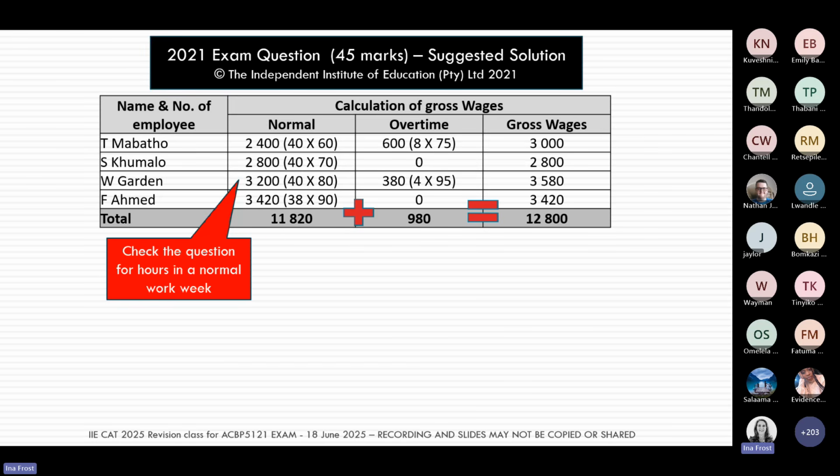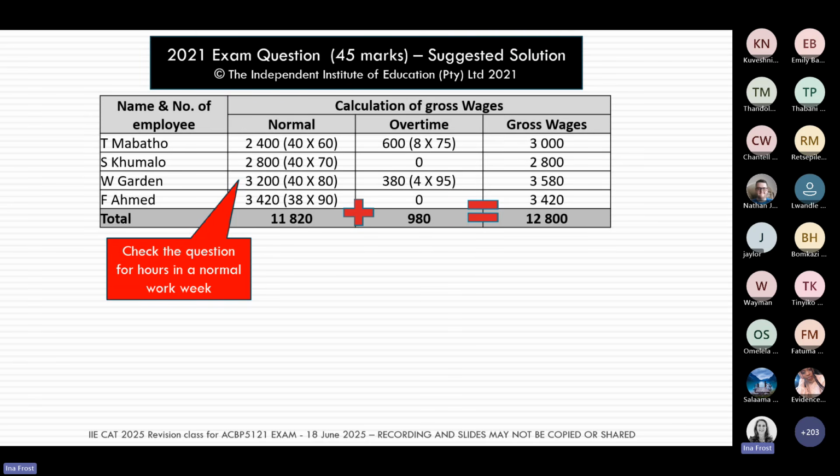So for our first 3 employees, under the normal hours column, we use the 40 hours. For the last person, Ahmed, we used 38 hours, which means that this particular employee didn't work a full week. They only worked 38 of the possible 40 hours.